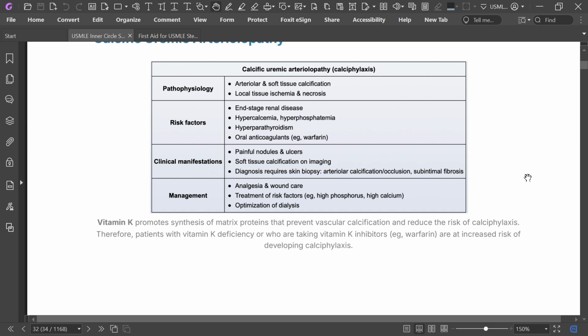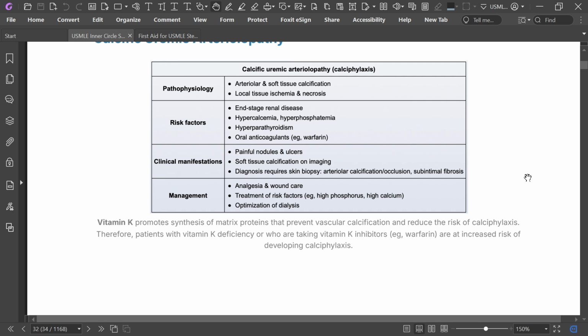Therefore, patients with vitamin K deficiency or patients taking a vitamin K inhibitor are at increased risk of calciphylaxis.